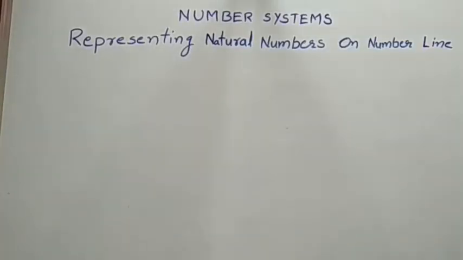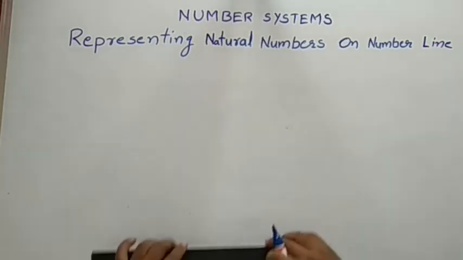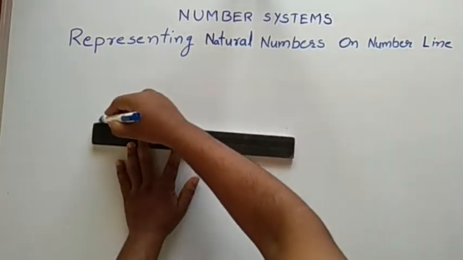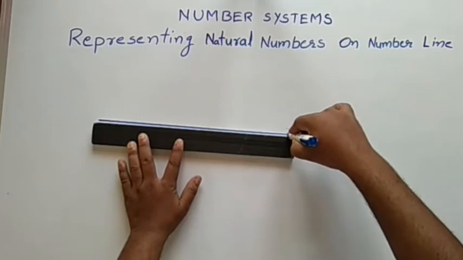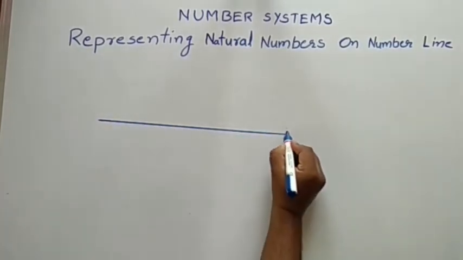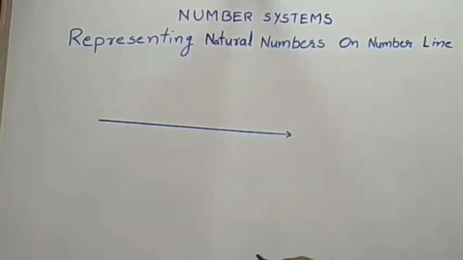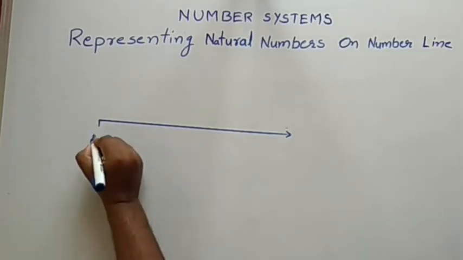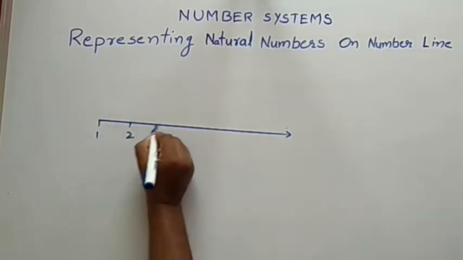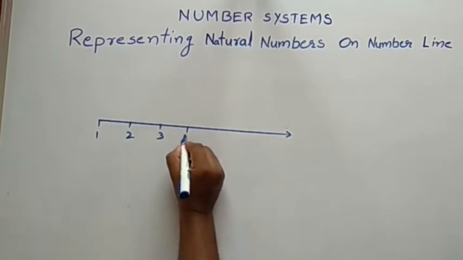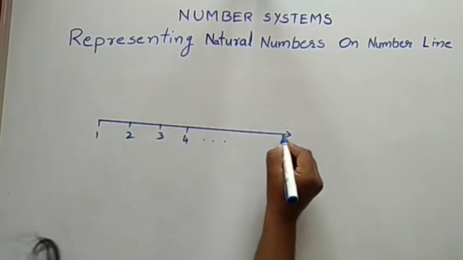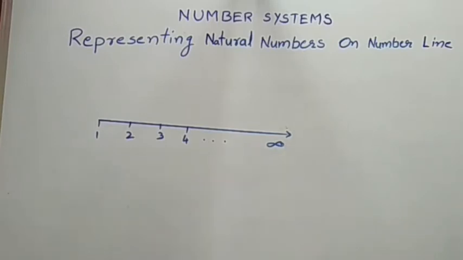Representing natural numbers on a number line. As you know, natural numbers start from 1 onwards. So here it is 1, 2, 3, 4 up to infinite.